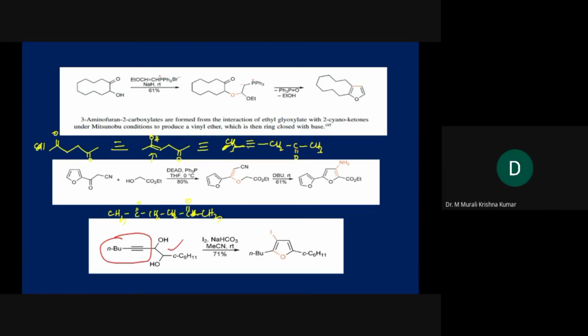We have a C double bond O over here. CH3, C triple bond C, C double bond COH, CH3. So here, if you dehydrate further, CH3, C triple bond C, C triple bond C, CH3.